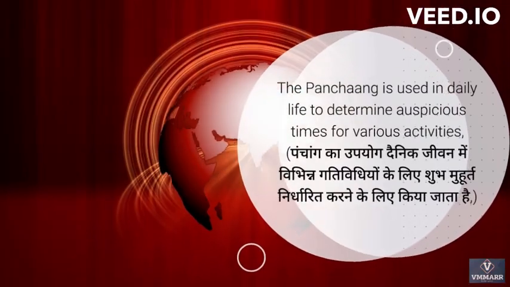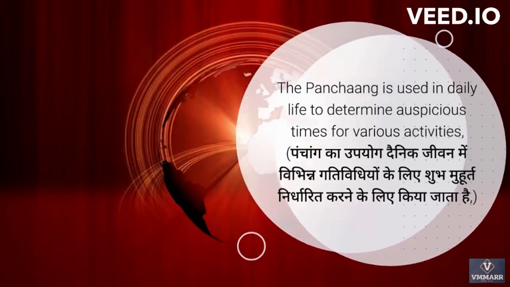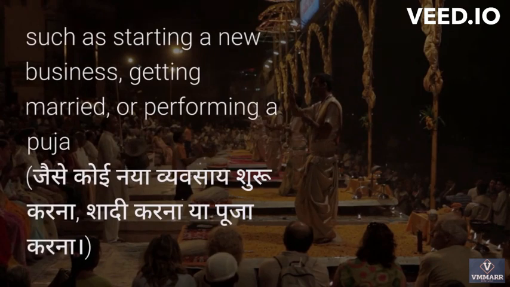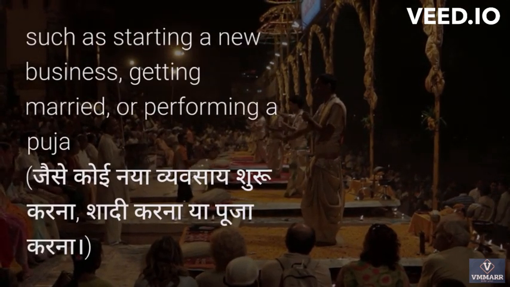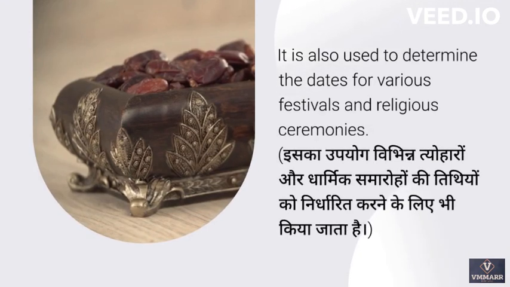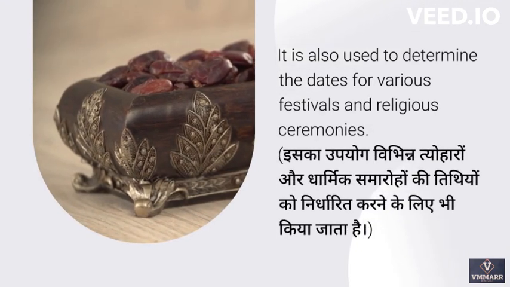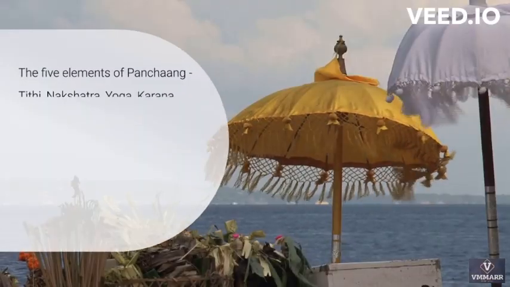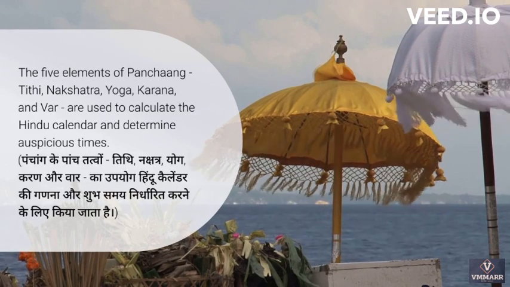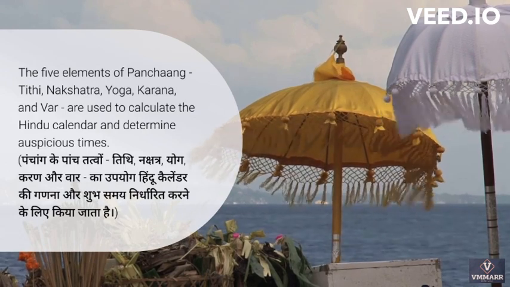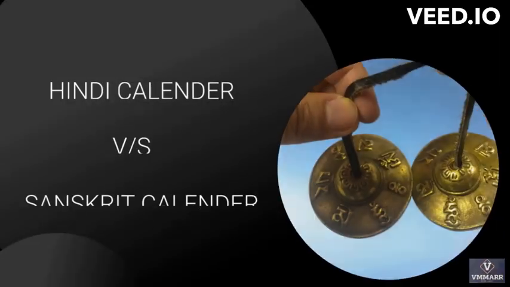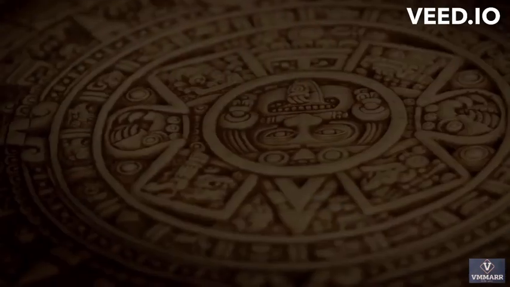The Panchang is used in daily life to determine auspicious times for various activities, such as starting a new business, getting married, or performing a puja. It is also used to determine the dates for various festivals and religious ceremonies. The 5 elements of Panchang, Tithi, nakshatra, yoga, karana, and var, are used to calculate the Hindu calendar and determine auspicious times. Hindi calendar vs Sanskrit calendar.